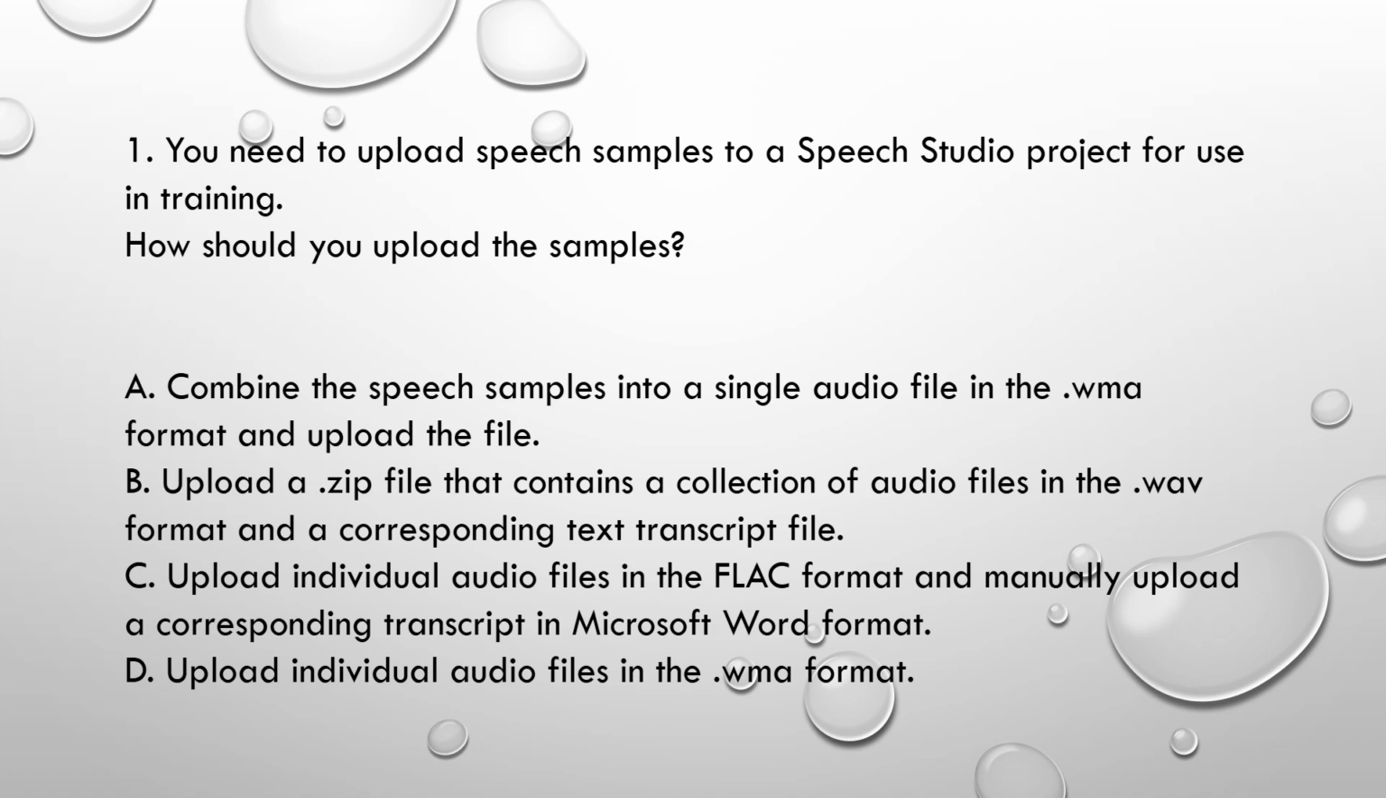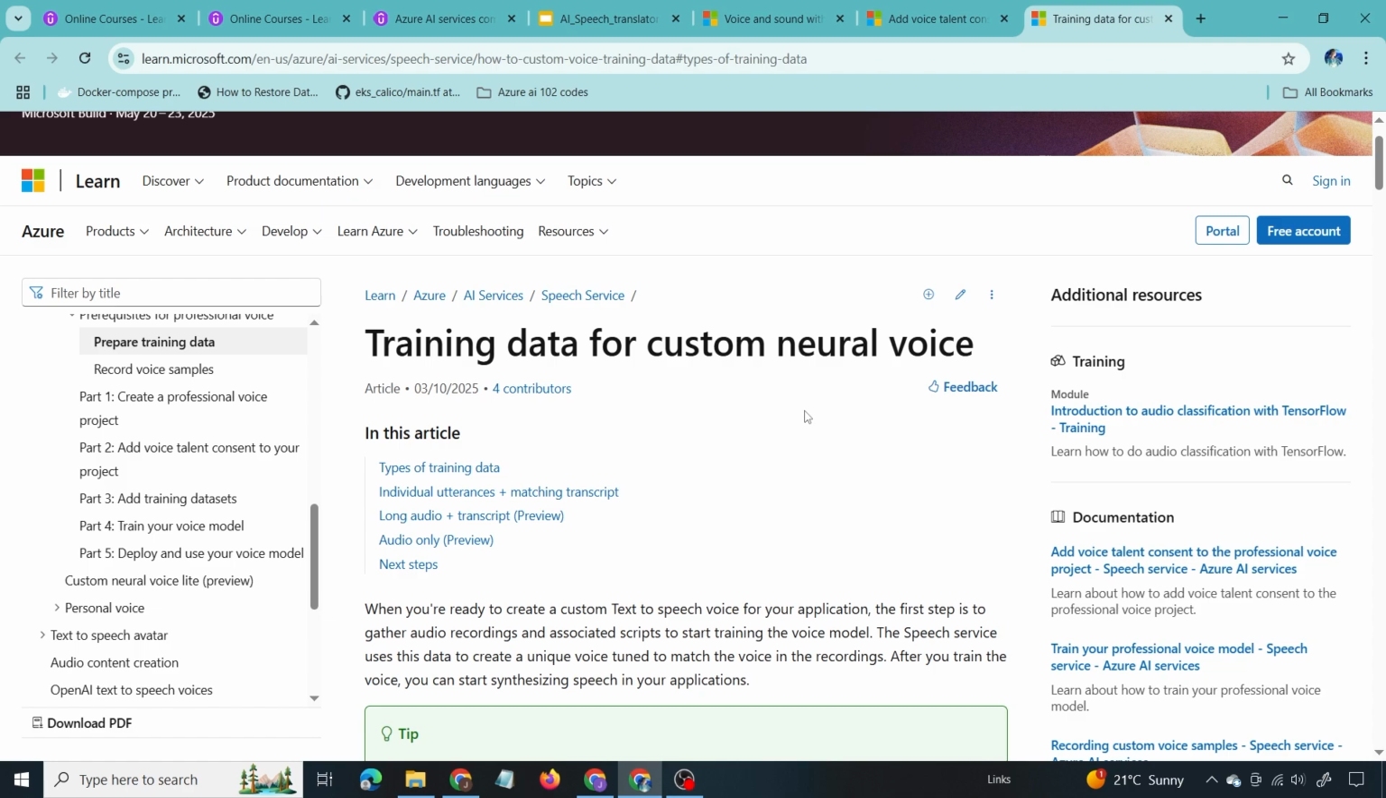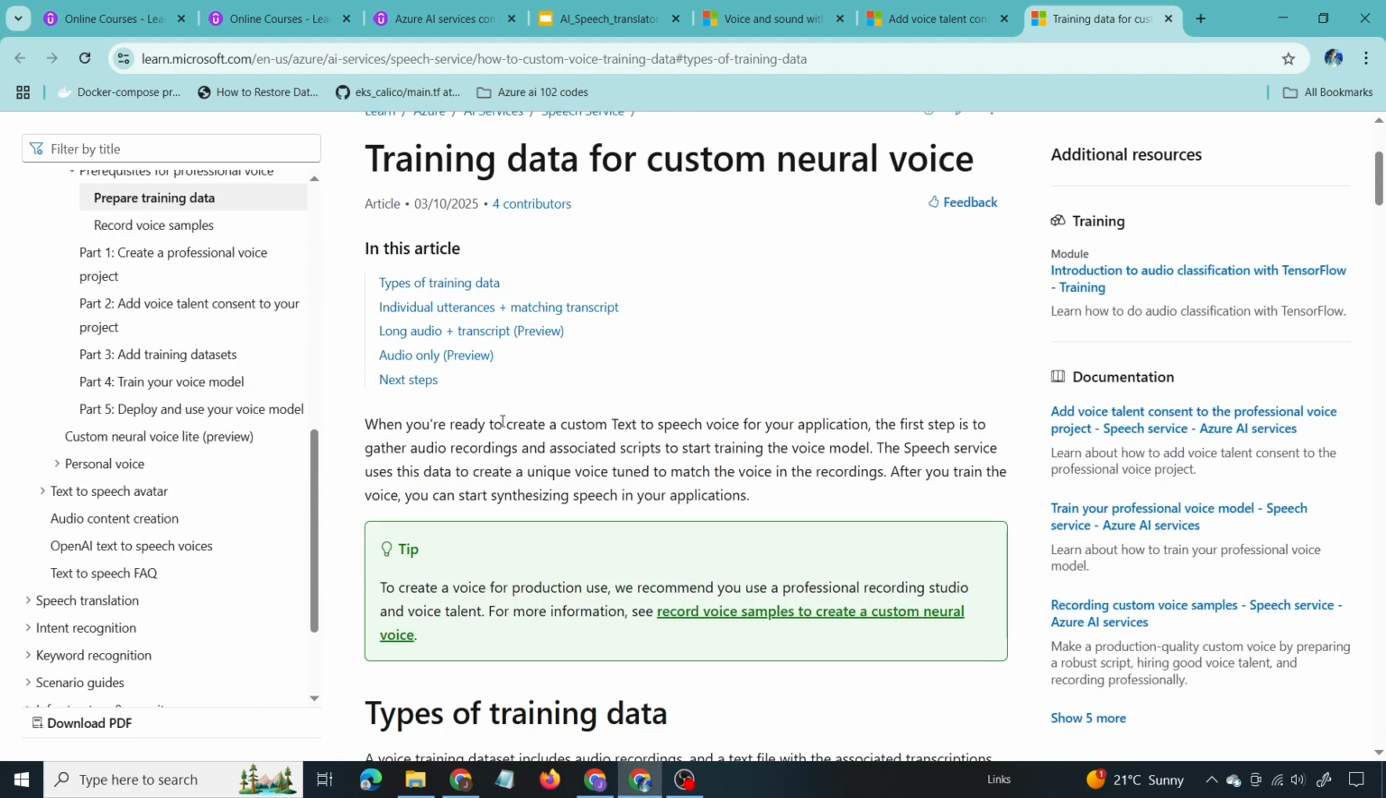Now, before going through the options, let us get into the documentation. This documentation is about training data for custom neural voice. So first of all, what is custom neural voice? When you are ready to create a custom text-to-speech voice for your application, the first step is to gather audio recordings and associated scripts to start training the voice model. The speech service uses this data to create a unique voice tuned to match the voice in the recordings. After you train the voice, you can start synthesizing speech in your applications.